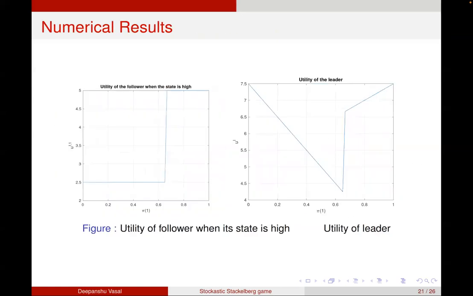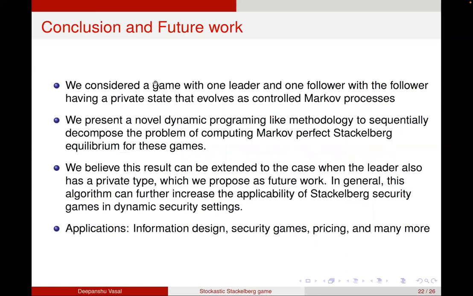Due to lack of time, I won't be able to go much into the detail, but I'll just conclude by saying that we considered a game with one leader and one follower, where the follower has a private state that evolves as a controlled Markov process. We presented a novel dynamic programming-like methodology to sequentially decompose the problem of computing Markov perfect Stackelberg equilibrium of these games. We believe that this result can be extended to the case when the leader also has a private type, which we propose as future work. And in general, this algorithm can be used to increase the applicability of Stackelberg security games in dynamic security settings. There are many applications of this, like information design, security, pricing, and more. And with this, I would like to conclude. Thank you.